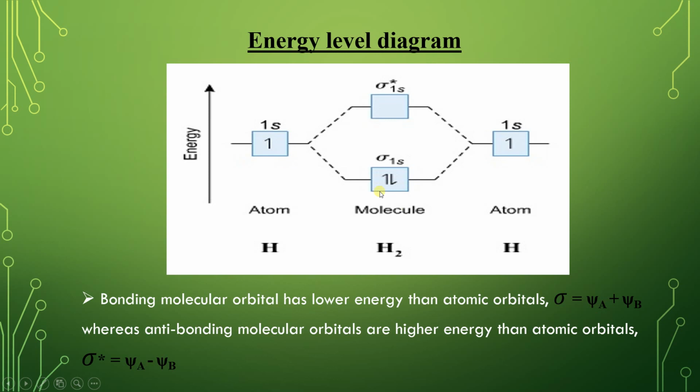The bonding molecular orbital has lower energy than the atomic orbitals, that is, sigma equal to psi A plus psi B. Whereas the antibonding molecular orbital has higher energy than the atomic orbitals. So this is the energy level diagram.